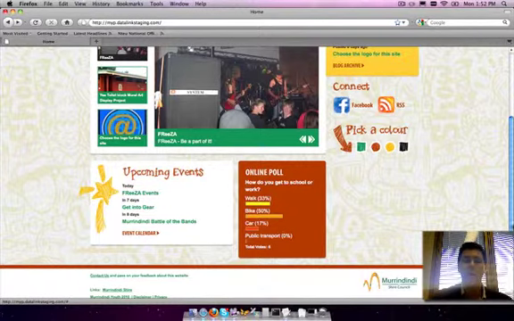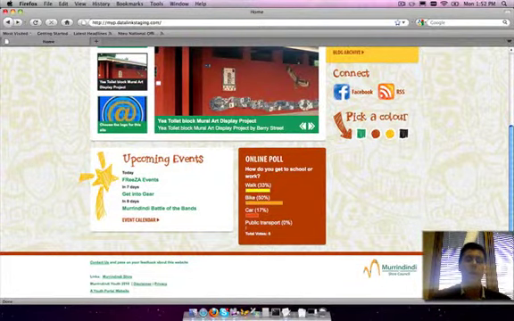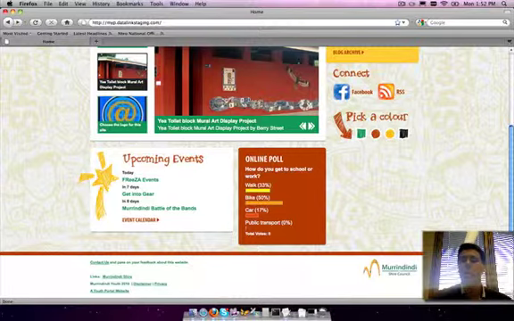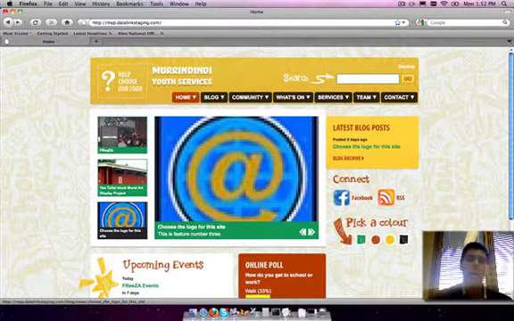As well as that, we've got this footer which appears on all pages, and it just basically has privacy information, links to the Murrindindi Shire Council, and other relevant items such as a Contact Us link. So we'll have a look at some of the pages on the website now.